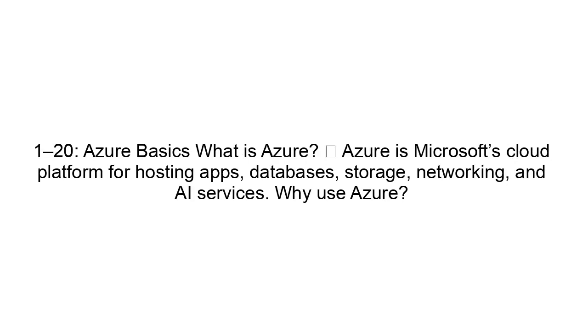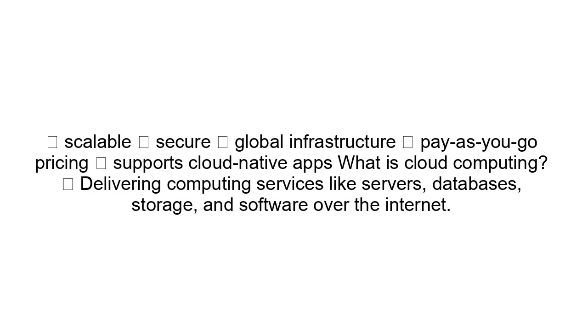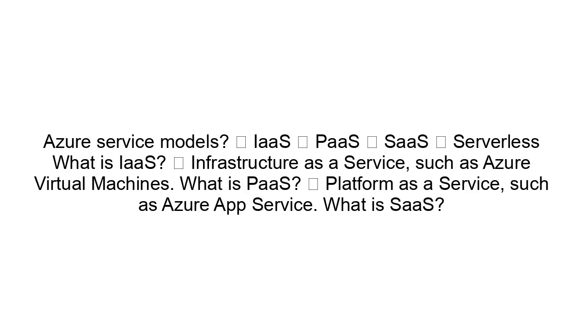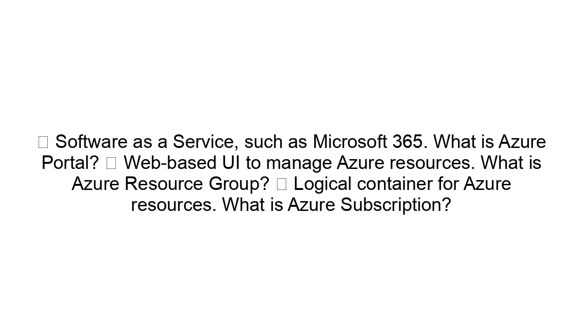What is Azure? Azure is Microsoft's cloud platform for hosting apps, databases, storage, networking, and AI services. Why use Azure? Scalable, secure, global infrastructure, pay-as-you-go pricing, supports cloud-native apps. What is cloud computing? Delivering computing services like servers, databases, storage, and software over the internet. Azure service models: IaaS, PaaS, SaaS, serverless. What is IaaS? Infrastructure as a service, such as Azure Virtual Machines. What is PaaS? Platform as a service, such as Azure App Service. SaaS: Software as a service, such as Microsoft 365.